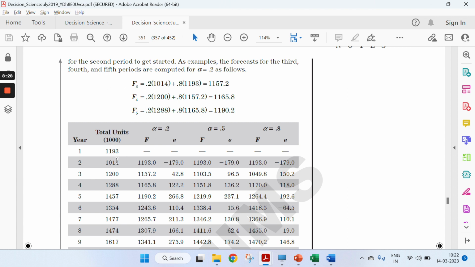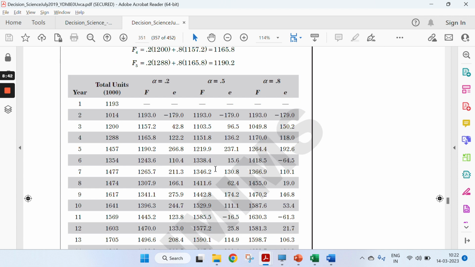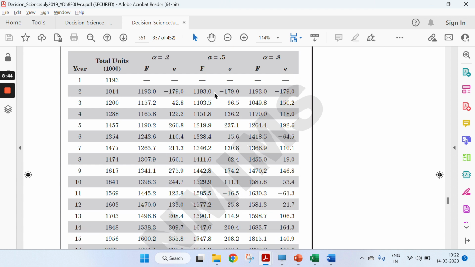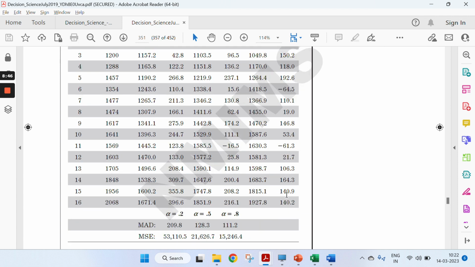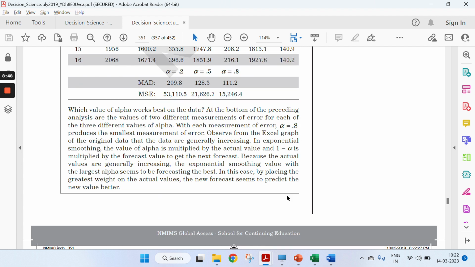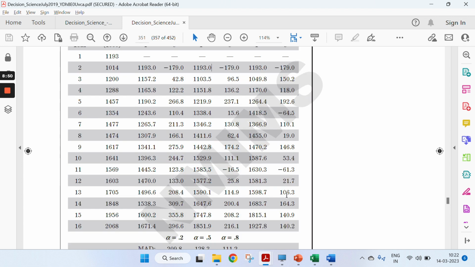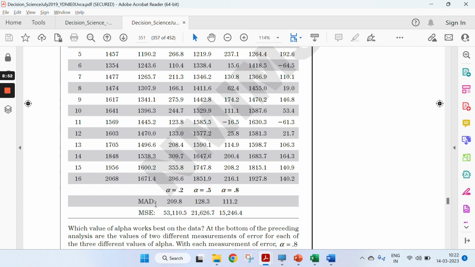Basically here if you see 1014 and 1193, subtracting this minus this will give you minus 179. Similarly 1288 and 1151, you get 136.8. In a similar way you just calculate E for each of the cases. So alpha for this, alpha for this, alpha for this, and alpha for this. So four sets of values you will be calculating. Till now you have calculated. Then it's given how to calculate MAD and MSE.